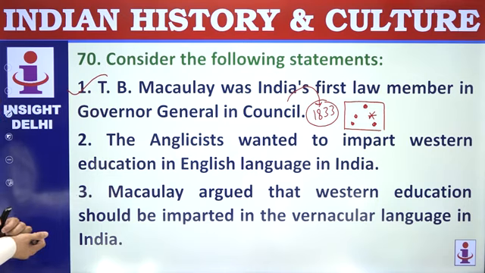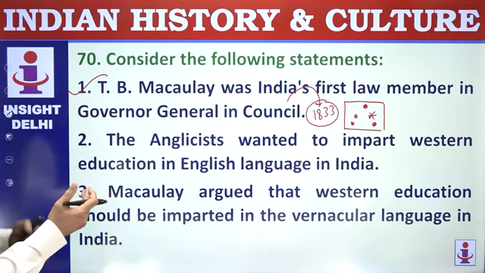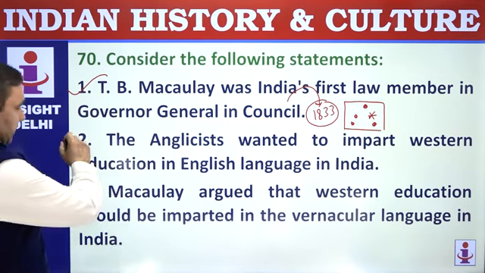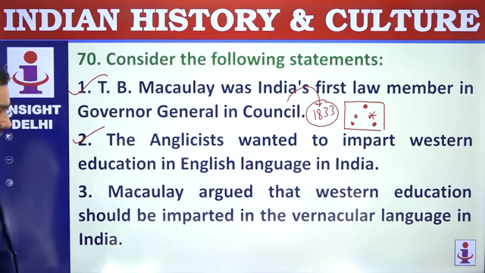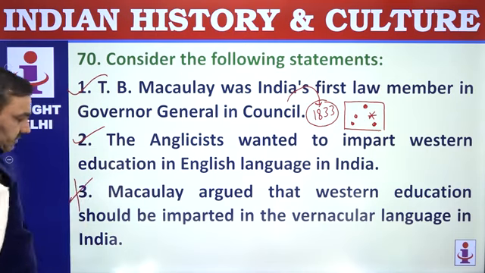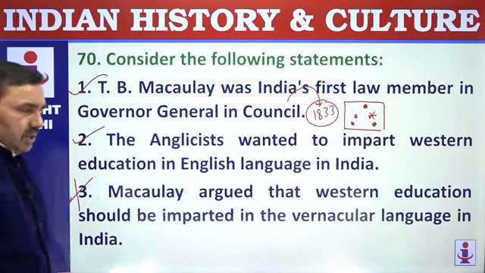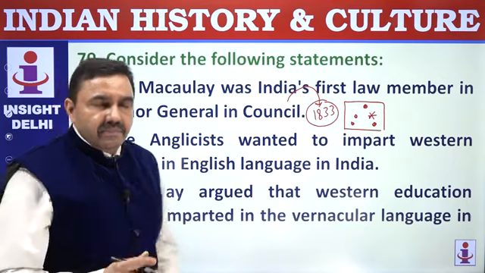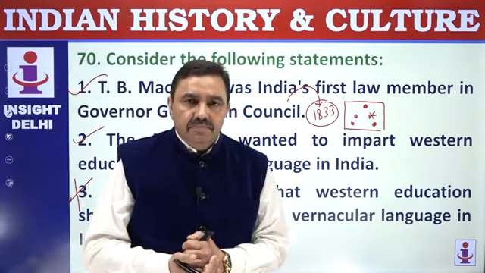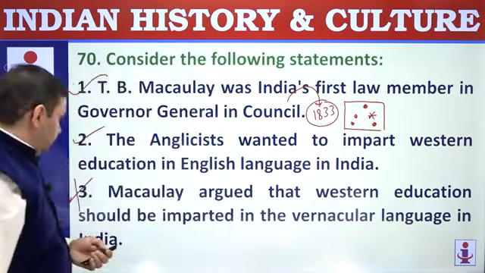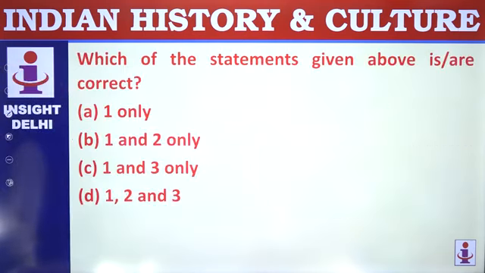The Anglicists led by Charles Trevelyan wanted to impart Western education in English medium. That's correct. Macaulay argued that Western education should be imparted in English medium, not in vernacular. He was in favor of Anglicists. Orientalists wanted that traditional Indian knowledge should be imparted in vernacular medium. 1 and 2.